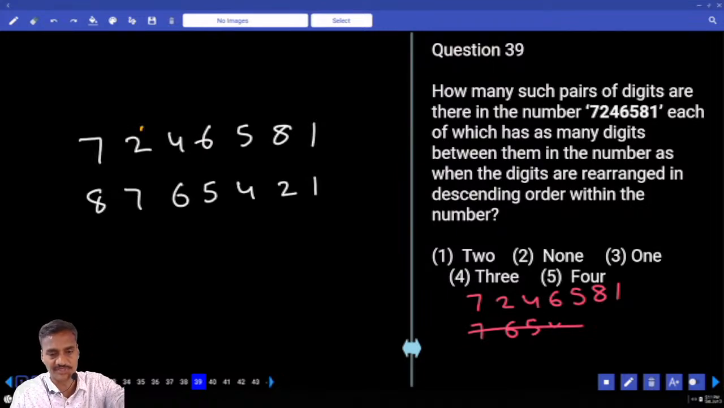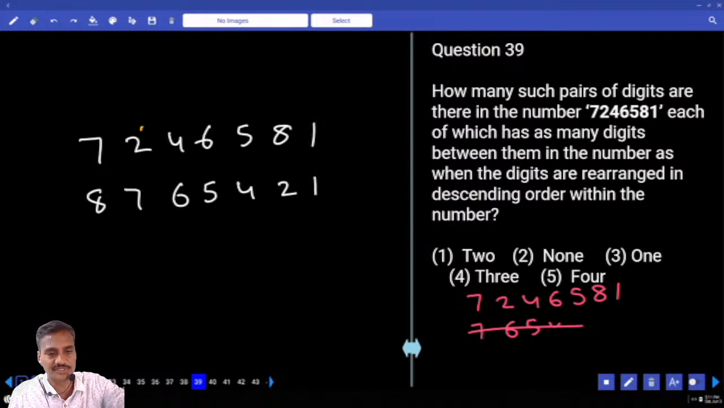7 and 2 are adjacent, 7 and 4 have 1 digit, 7 and 6 have 2 digits, 7 and 5 have 3, 7 and 8, 7 and 1. Between 7 and 1, how many digits are there? 1, 2, 3, 4. Here there are only 4 digits. Right? Then again coming back to 2 and 4.